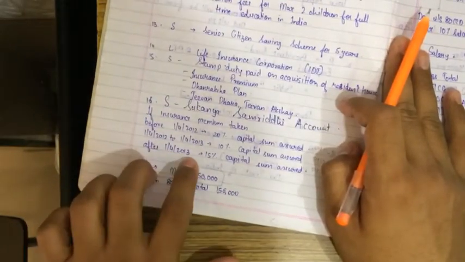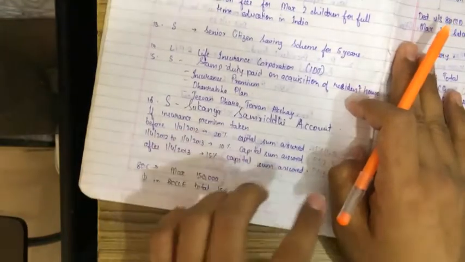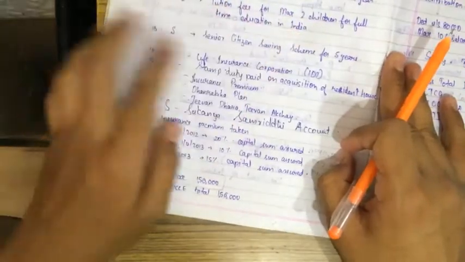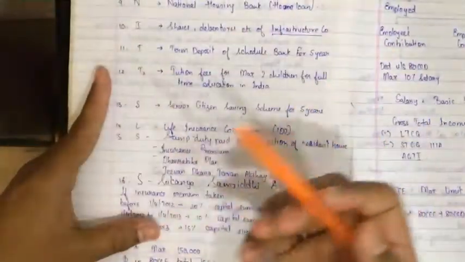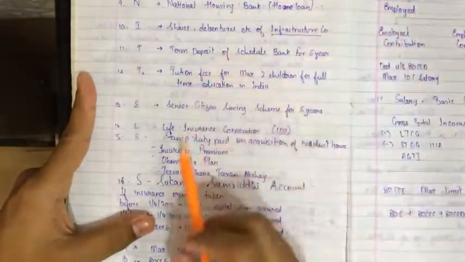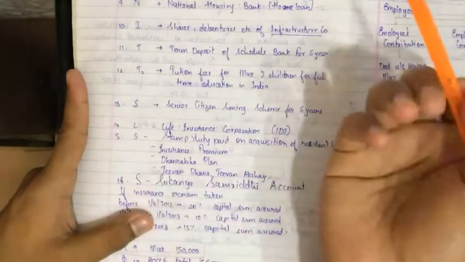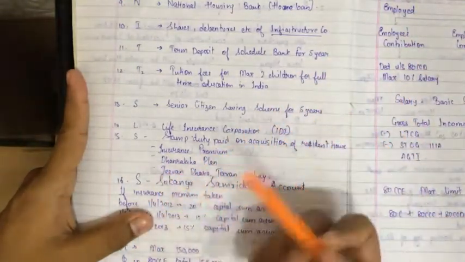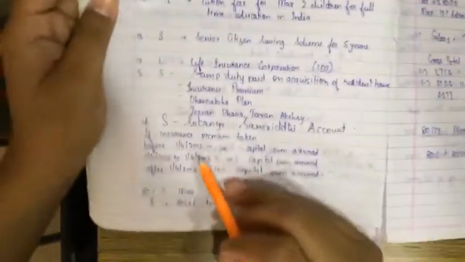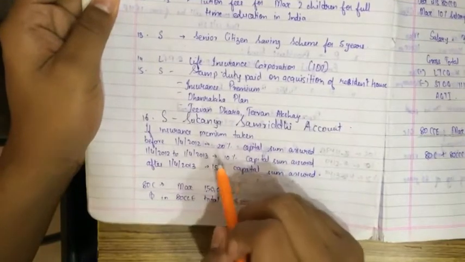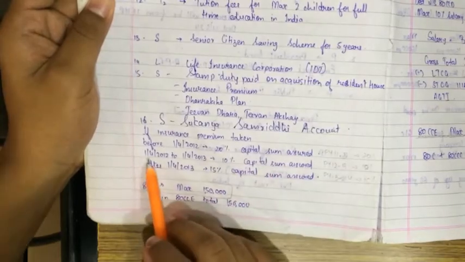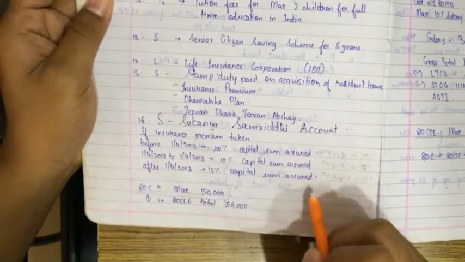After 1/4/2013, 15% of capital sum assured. Now I don't think I need to explain what 15% on capital sum assured is. So L is done. L stands for Life Insurance Corporation. If we are paying to Life Insurance Corporation insurance premium in the form of Dhan Raksha plan, Jeevan Dhara, Jeevan Akshay, then if the insurance policy was taken before 1/4/2012, 20% of capital sum assured is allowed as deduction.